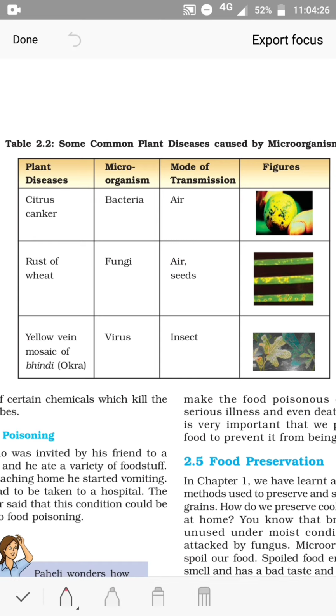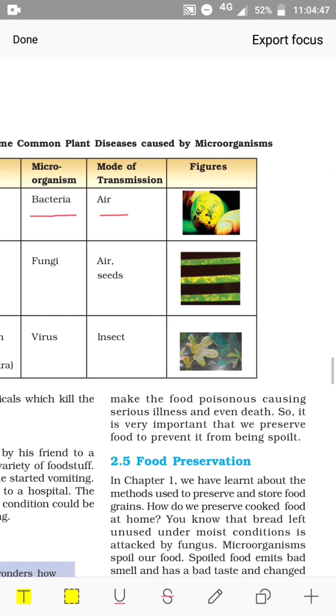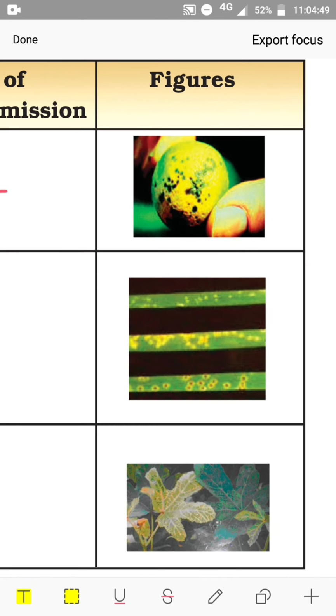See some common plant diseases caused by microorganisms. Name of the disease, citrus canker. Causative microorganism, bacteria. Mode of transmission through air. Citrus canker occurs in citrus fruits like lemon, orange. See a picture given here. The lesions appear on the fruits, even on the leaves also, and gradually it falls off.